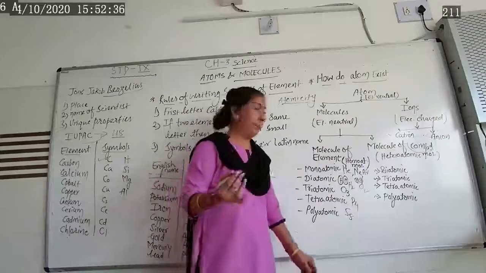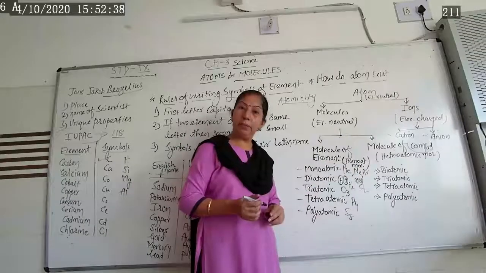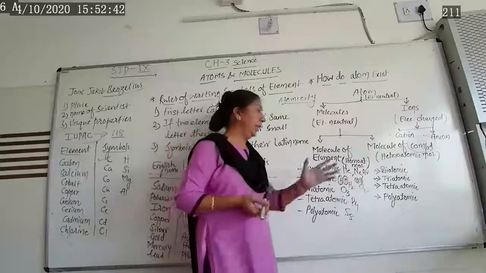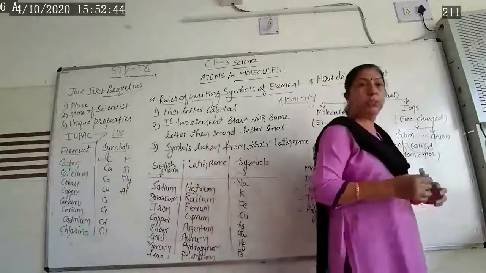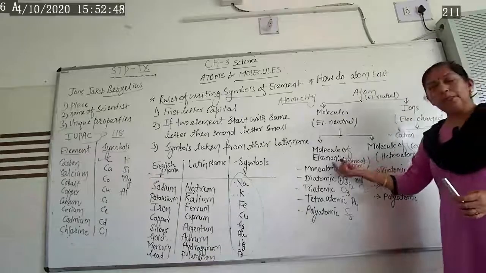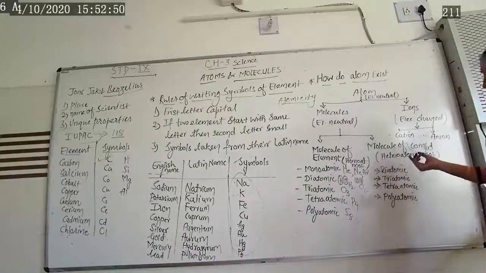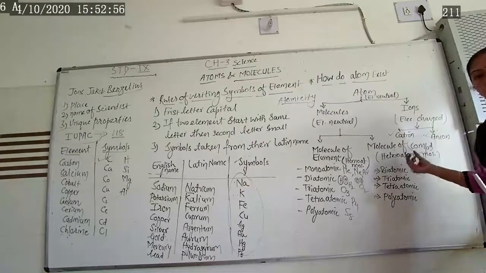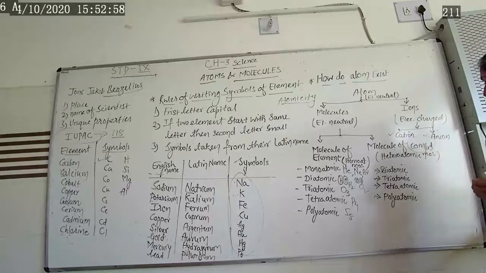Now let us learn about the molecular compound or heteroatomic molecule. Now let us learn about heteroatomic. Hetero means different. Homo means similar. Hetero means different atoms combined together and they form a compound, called a heteroatomic molecule of a compound.